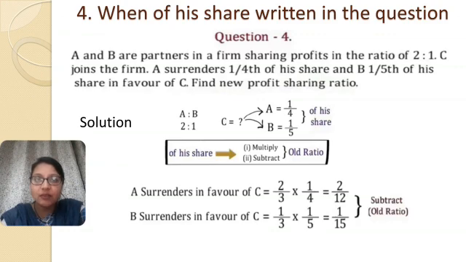In the same way, when you calculate B's surrender, you will see that his share is 1/3rd and he is going to sacrifice 1/5th of his share. So he is going to sacrifice 1/15 from his share. That means 2/12 and 1/15 are the ratio of their sacrifice respectively.